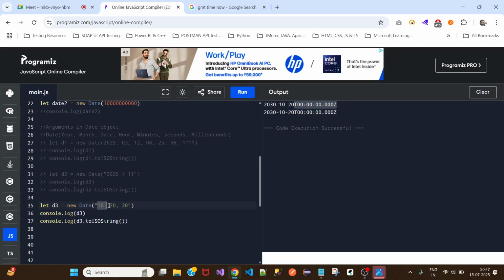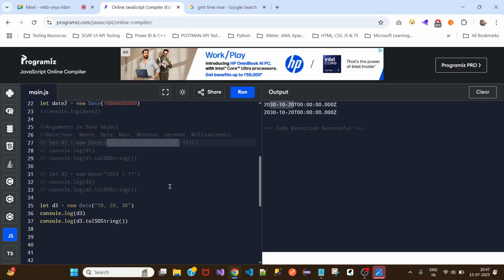We wanted it to print as a time, but it always gives higher preference to the date, year, and month. Then come hours, minutes, and seconds, and if you want to pass hours, minutes, seconds, and milliseconds,